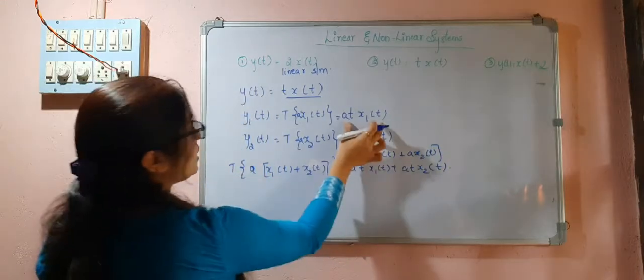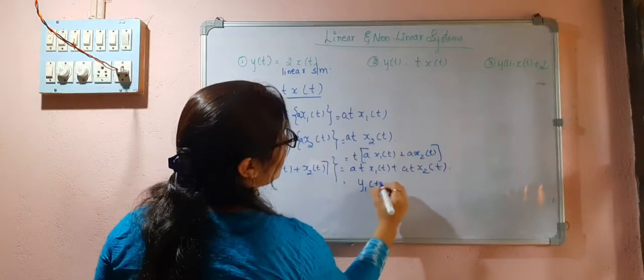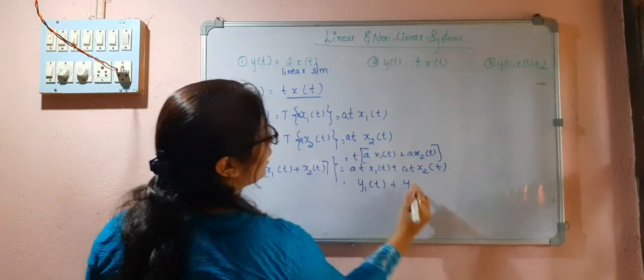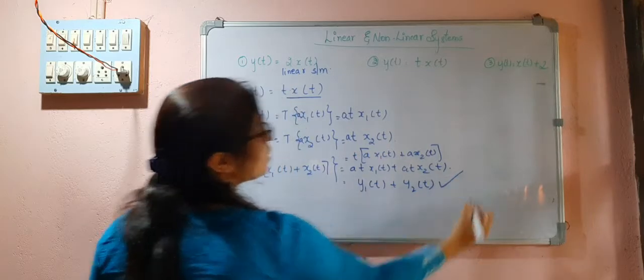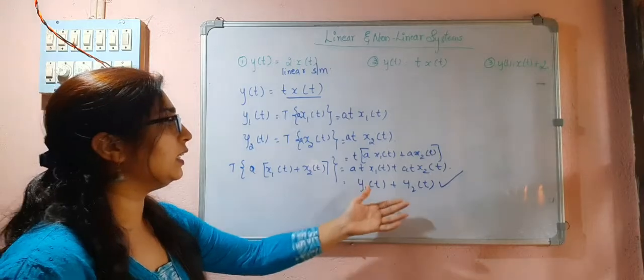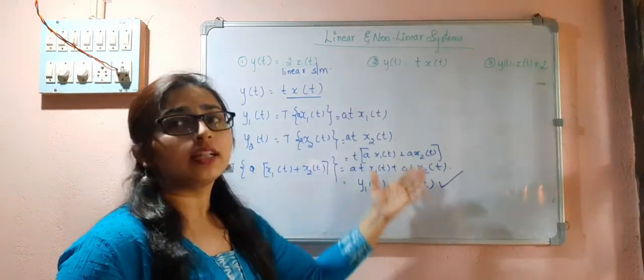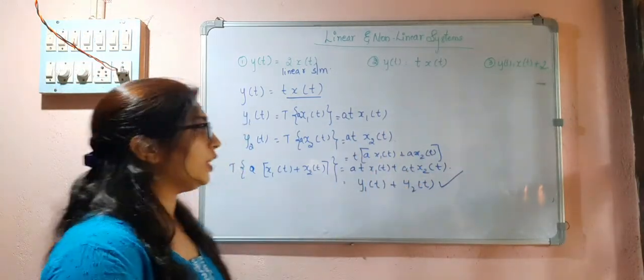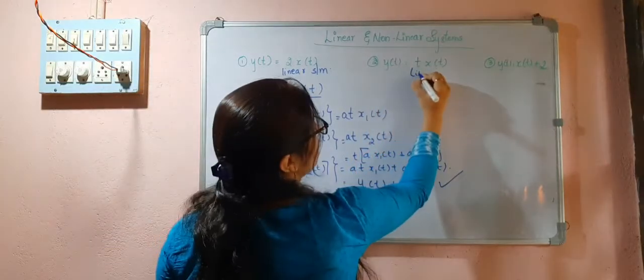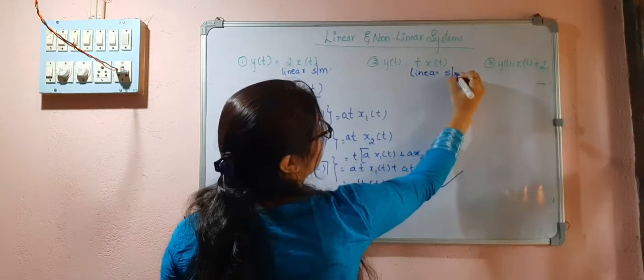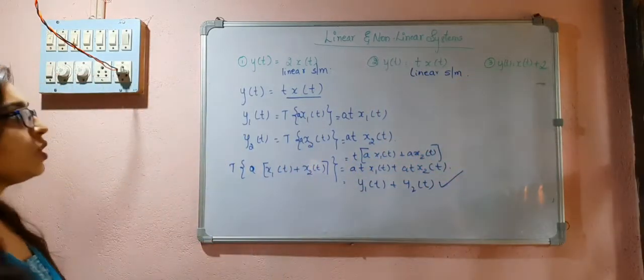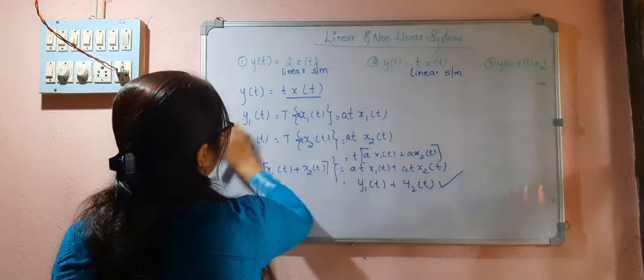So now we can see this is equal to y1(t) and this is equal to y2(t). So this is also satisfying the linear conditions, that is additivity and homogeneity. So this system is also a linear system.